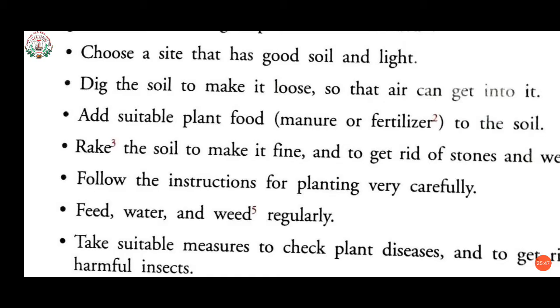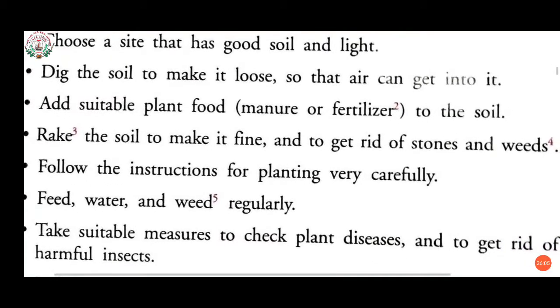Add suitable plant food, manure or fertilizer, to the soil. Whatever fertilizer we want to use, we can put it in the soil as plant food. Rake the soil to make it fine and to get rid of stones and weeds. It means we have to clear the soil. It should not contain any kind of grass in it, so that our plant will grow in a perfect way.